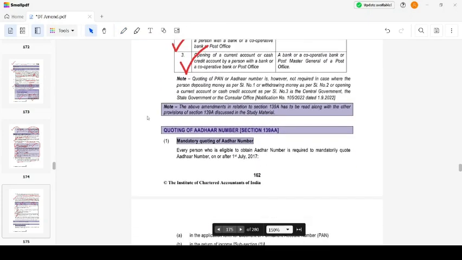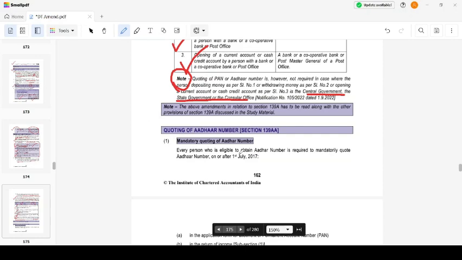Quoting of PAN or other numbers, however, is not required in the case where the person depositing money as per serial number 1 or withdrawing money as per serial number 2 is the government or state government or the consular offices. If it is for government, then quoting of PAN is not applicable.